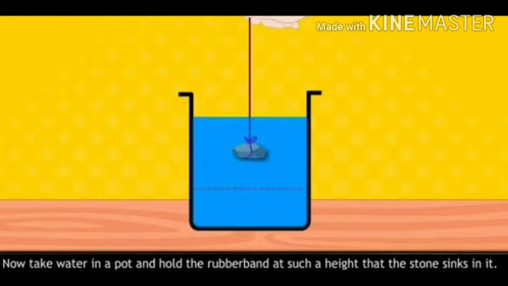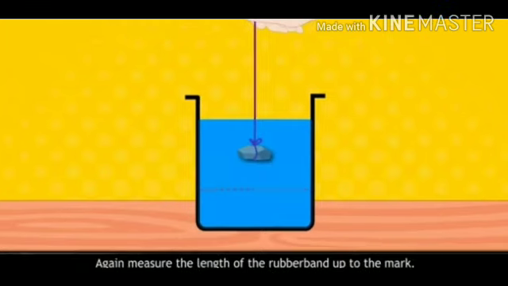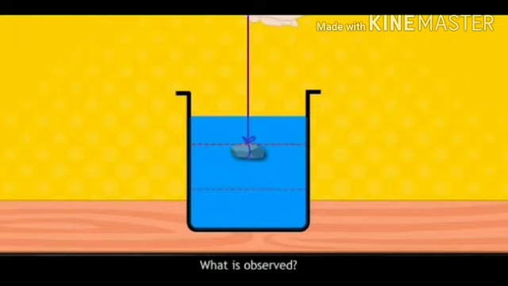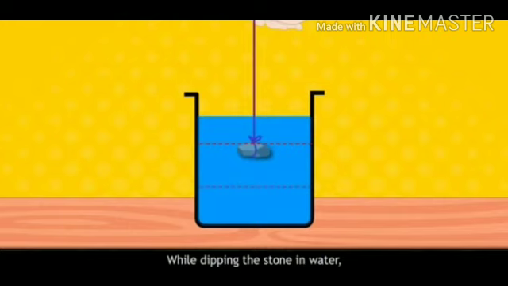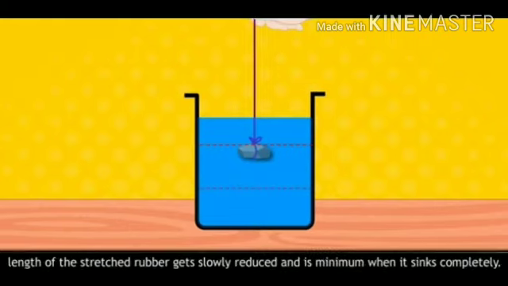Now take water in a pot and hold the rubber band at such a height that the stone sinks in it. Again measure the length of the rubber band up to the mark. What is observed? While dipping the stone in water, the length of the stretched rubber band slowly reduces and is minimum when the stone sinks completely.